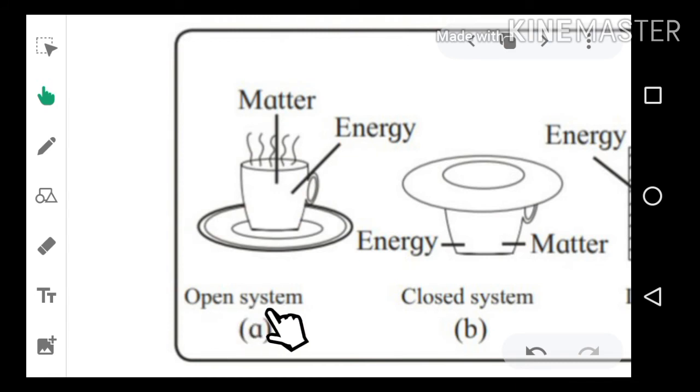Why is it an open system? Because there is continuous exchange of matter, that is substance. Vapors are nothing but water vapors, so it is matter. And we can say that an open system is a system in which there is continuous exchange of heat or energy as well as matter with the surrounding, and that's why it is called an open system.